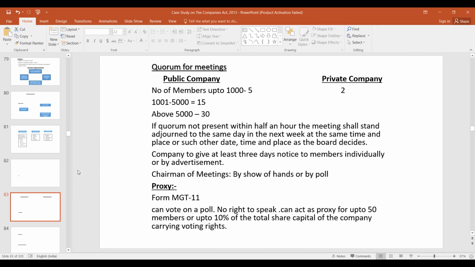In case a company is the registered valuer, who shall sign the valuation report and act on behalf of the company? Managing director, company secretary, any director authorized by the board of directors, or only the registered valuer? Only the registered valuer. So in case a company is the registered valuer, only the registered valuer can sign the valuation report and act on behalf of the company.